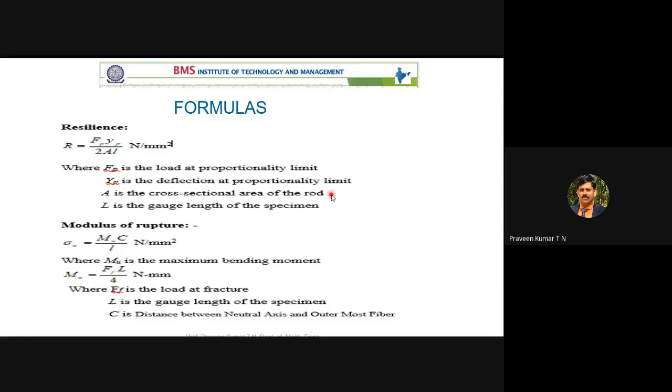A is the cross-section area, that is 50 into 50. You can note down A is 50 into 50. The length is the gauge length, that is 200 mm.